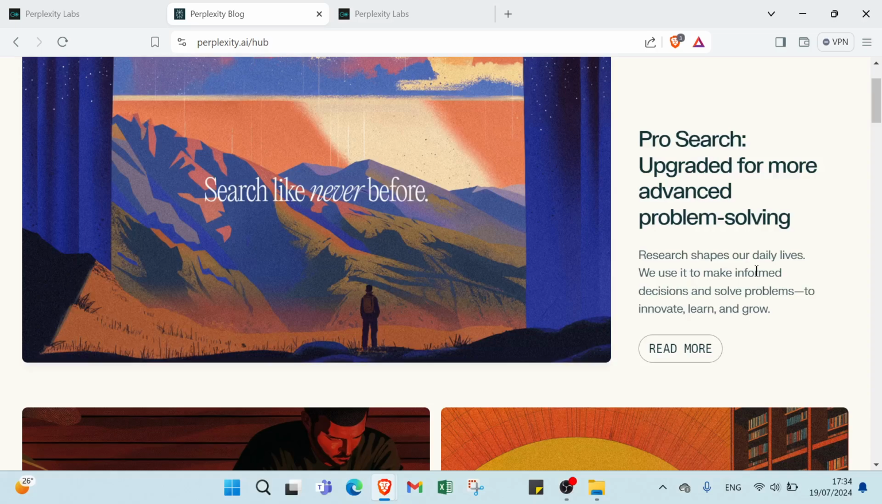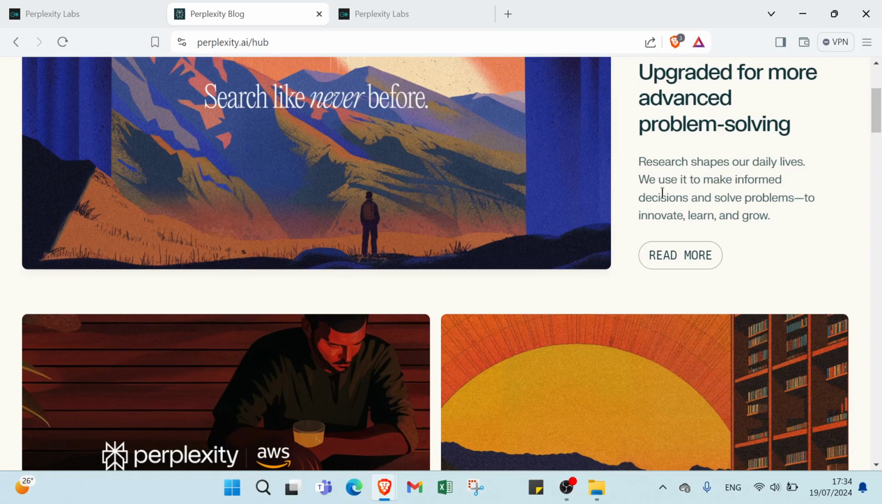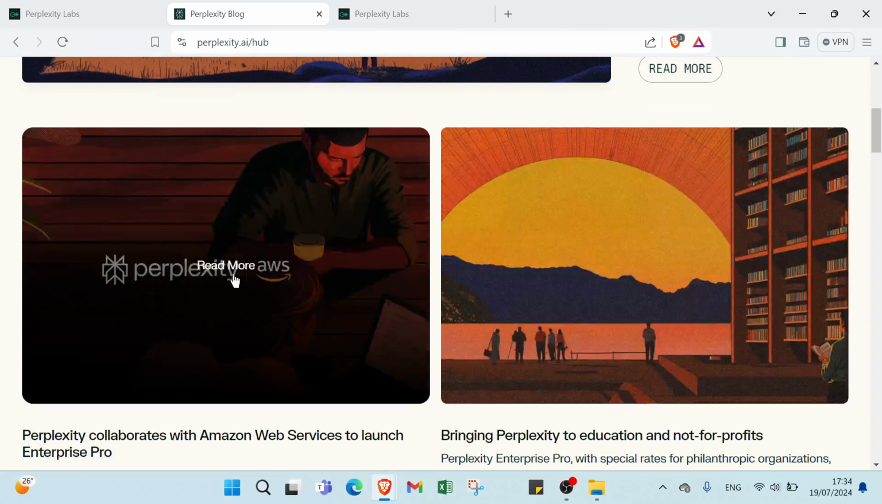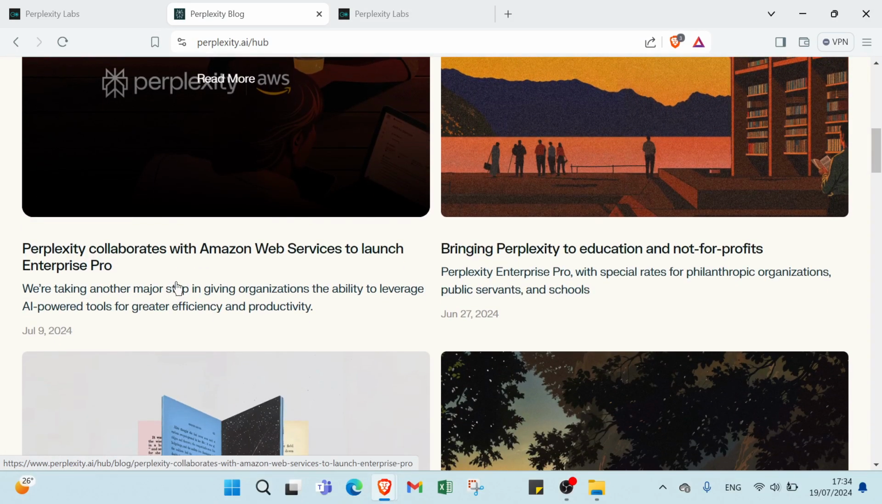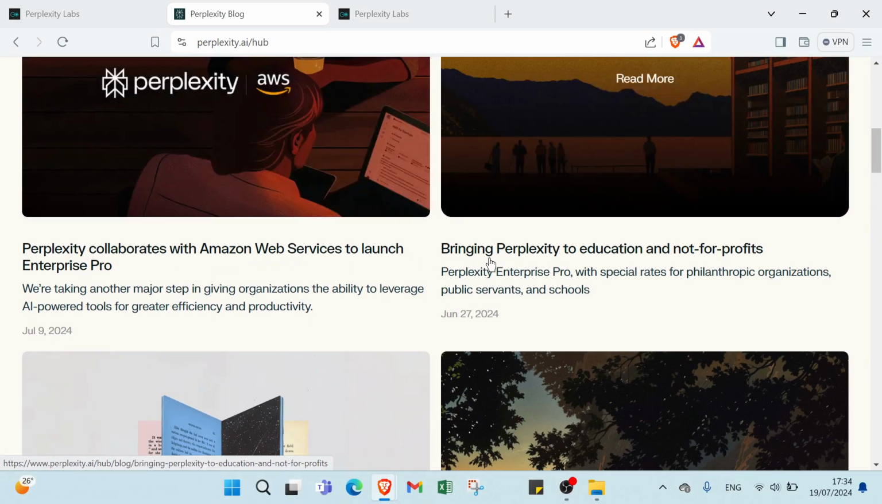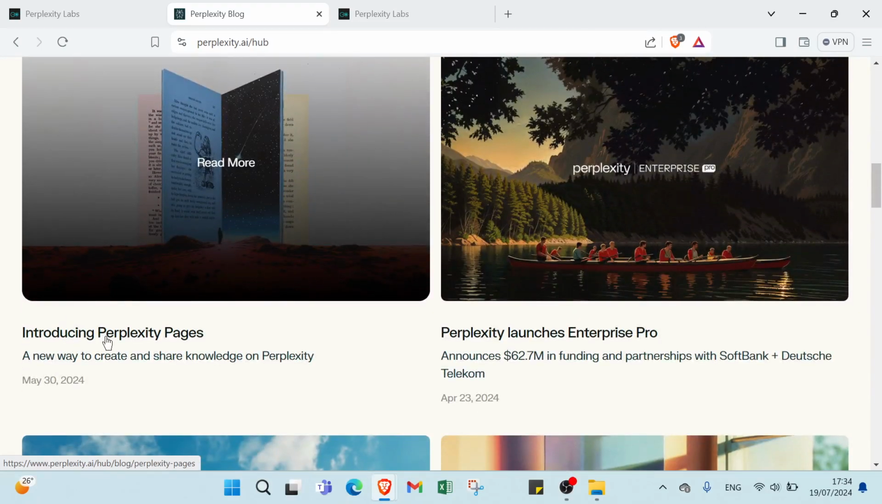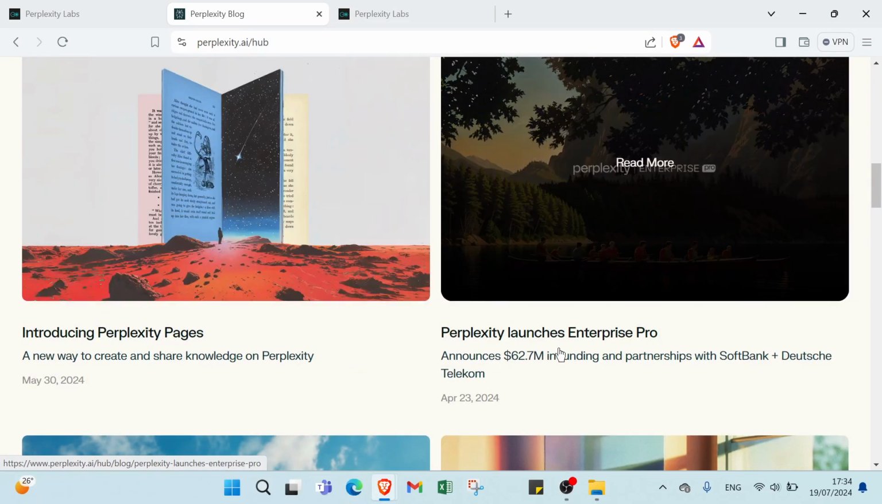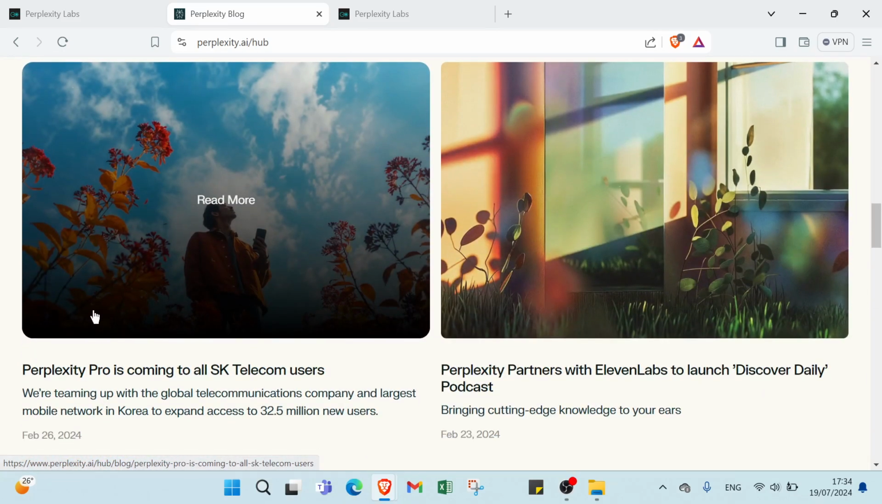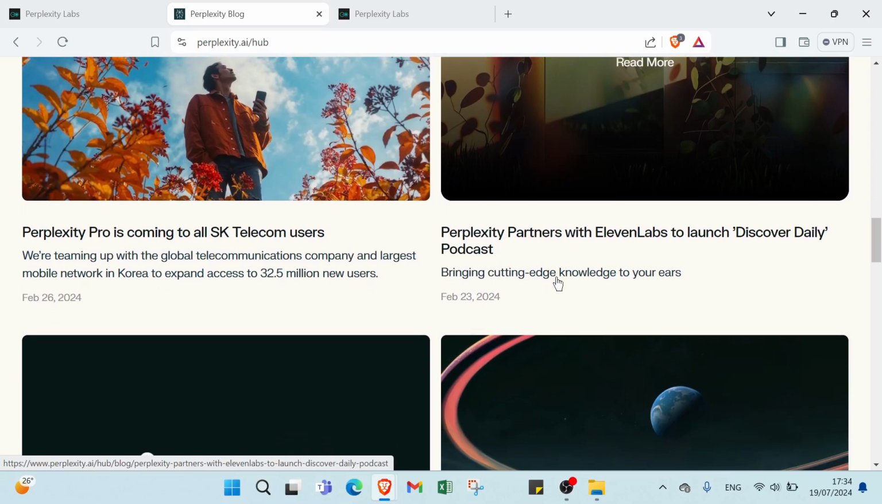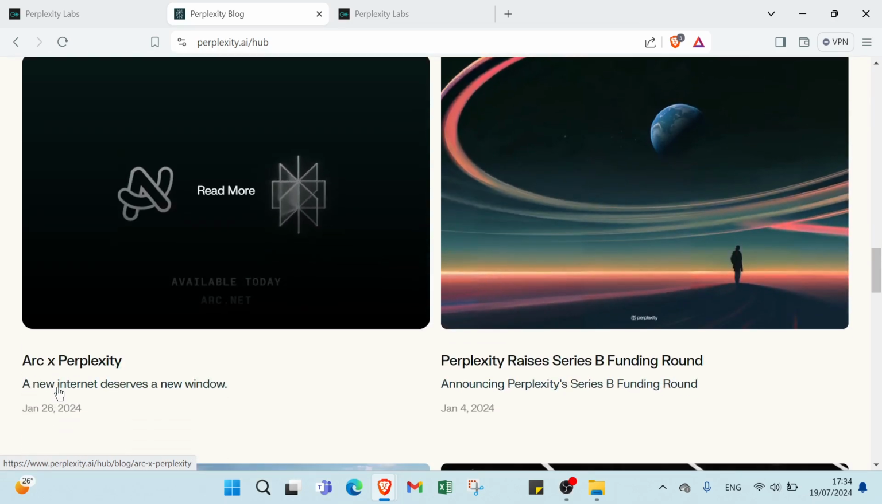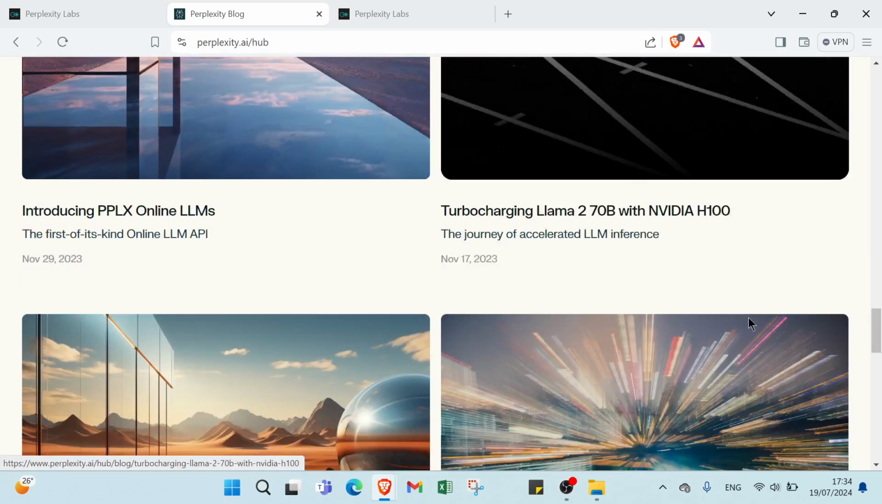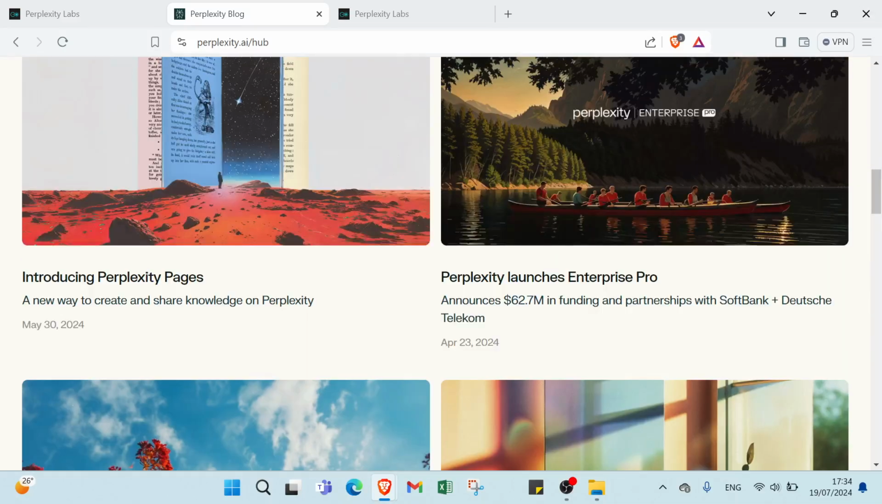Research shapes our daily lives. We use it to make informed decisions and solve problems, to innovate, learn, and grow. We have Perplexity collaborating with Amazon Web Services, bringing Perplexity to education and nonprofits. Introducing Perplexity Pages. Perplexity launches Enterprise Pro. Perplexity Pro is coming to all scales. Perplexity partners with ElevenLabs, then the arc of Perplexity and various types of Perplexity, as you can see.